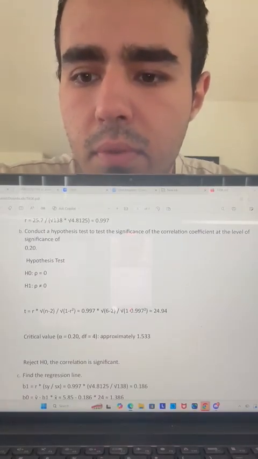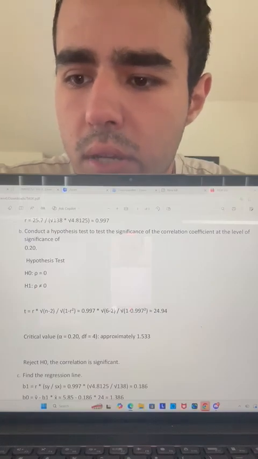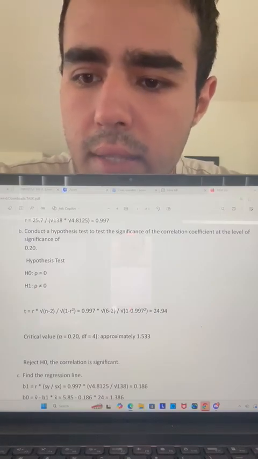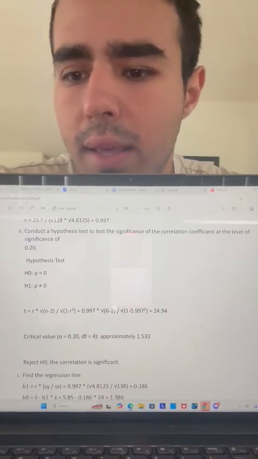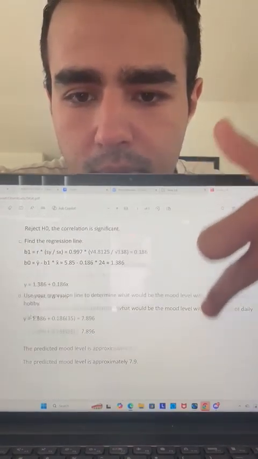Regression line. We find the regression line to predict the mood from hobby time. The equation is mood equals 1.386 plus 0.186 times hobby time.